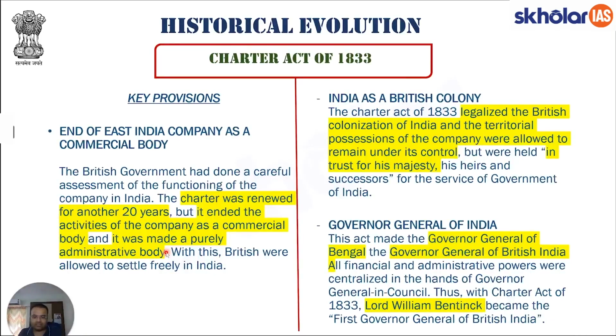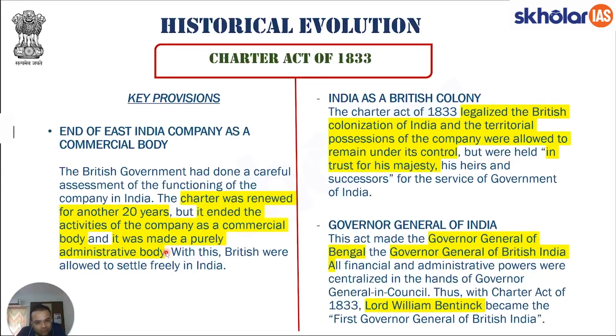Before 1833, the company was operating as the body in charge of commercial policies. The company could make commercial policies and the company would implement commercial policies. In 1833, it was felt that even with respect to decision making, the responsibility of the company had to be taken away.